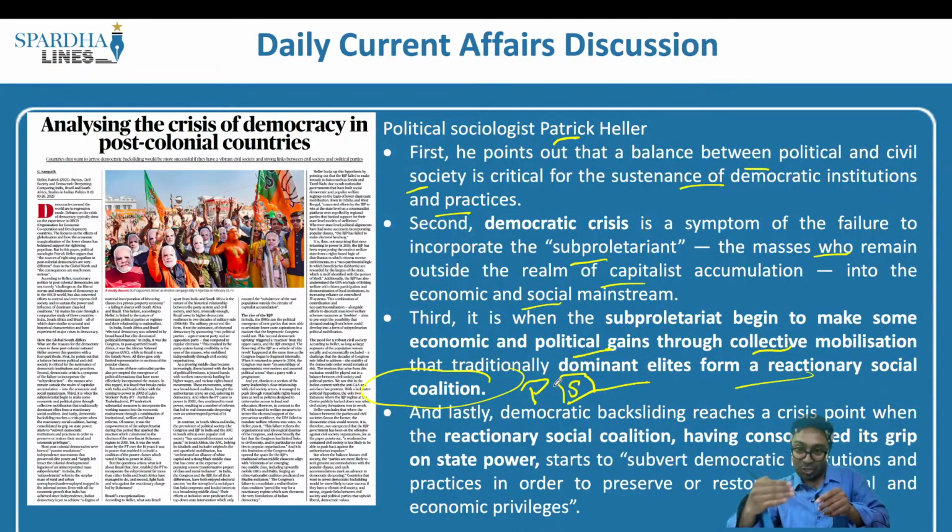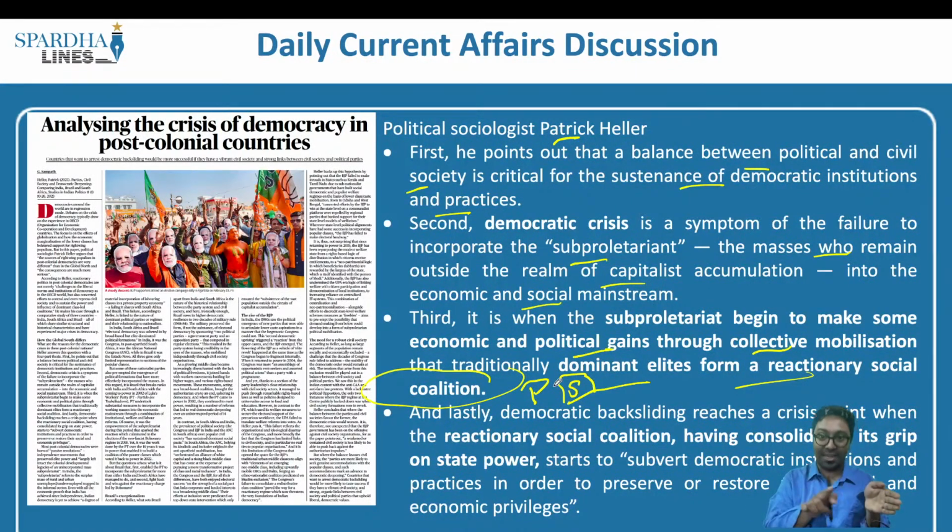When such groups come together, there is mobilization, they want to create a pressure group, then the political elite that is present, the few people, they become the reactionary social group. That is because they have been historically consolidating the power, but now there is mobilization of the crowd, and when this mobilization of the crowd takes place, the elite, the political elite who were previously present, they become a reactionary social coalition.